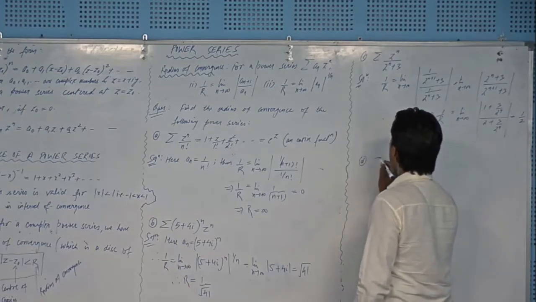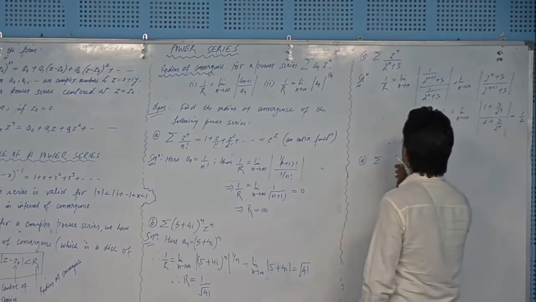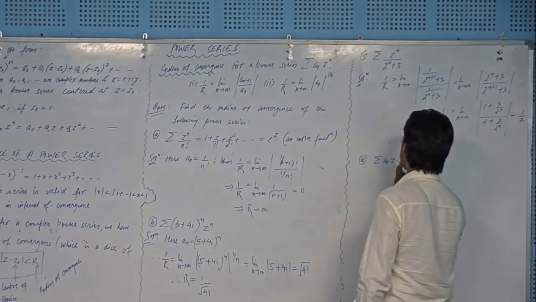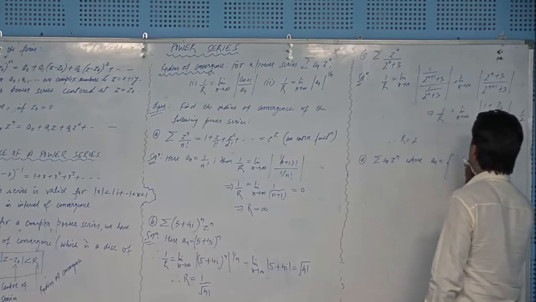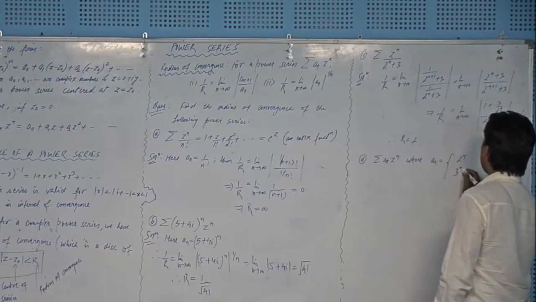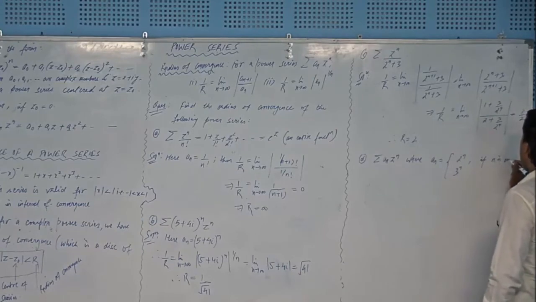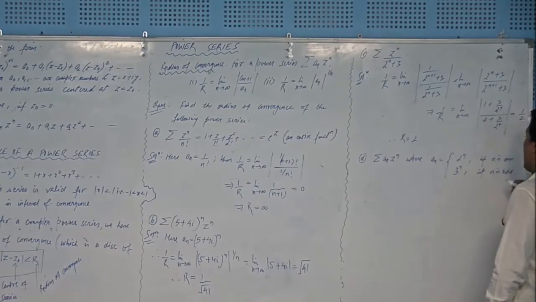Part D: summation a_n z to the power n, where a_n is given by 2 to the power n if n is even, and 3 to the power n if n is odd.